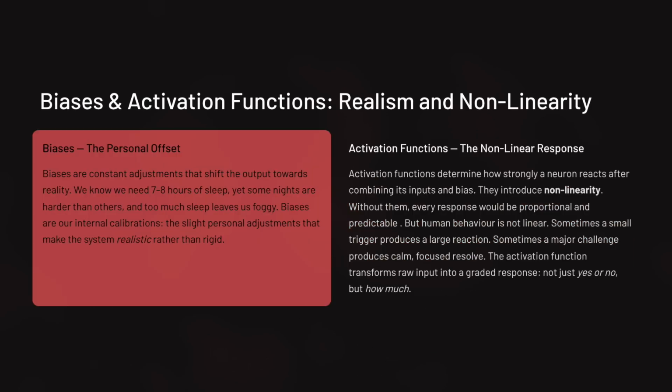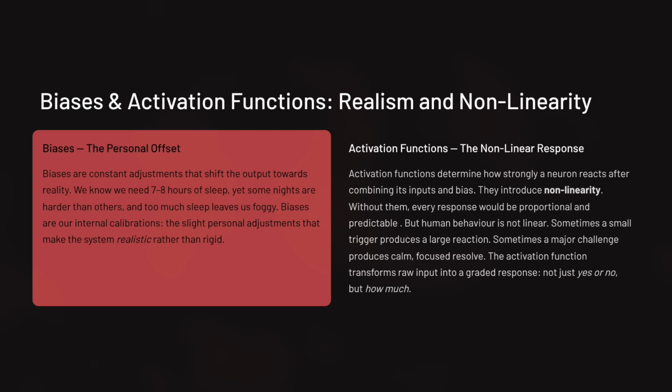Biases are constant adjustments added to shift results. In our example, we know that we should get around 7 to 8 hours of sleep. However, some days are more challenging than the others, while too much sleep can get us feeling dizzy. Biases are our internal offsets, the slight personal adjustments that make the system realistic rather than rigid.